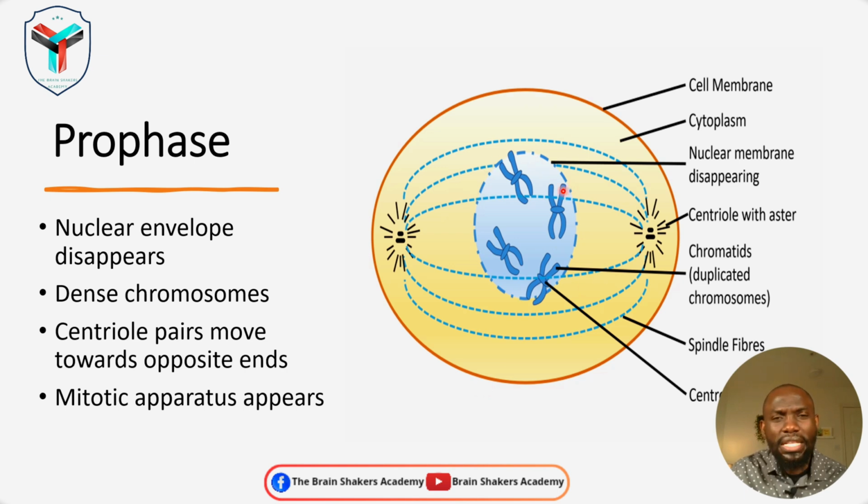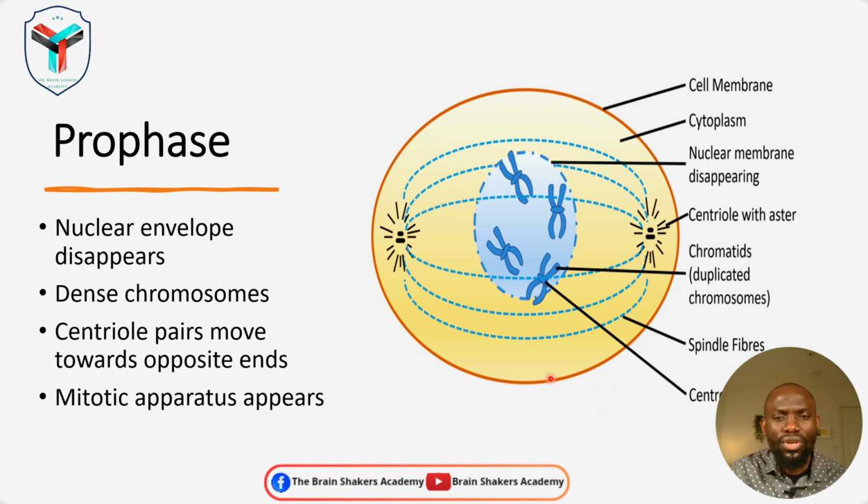What this means is that the nucleus is getting ready to undergo cell division, and the chromosomes within this nucleus also condense and coil themselves up, getting ready to be divided.